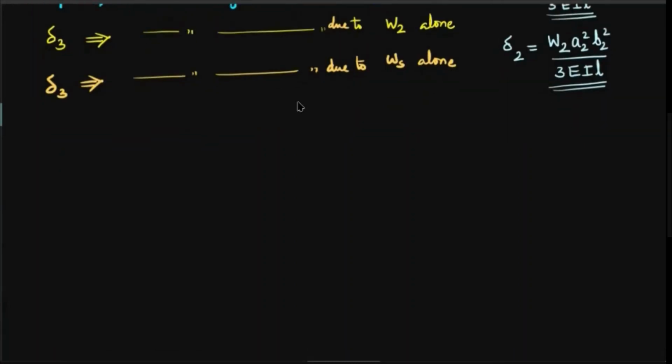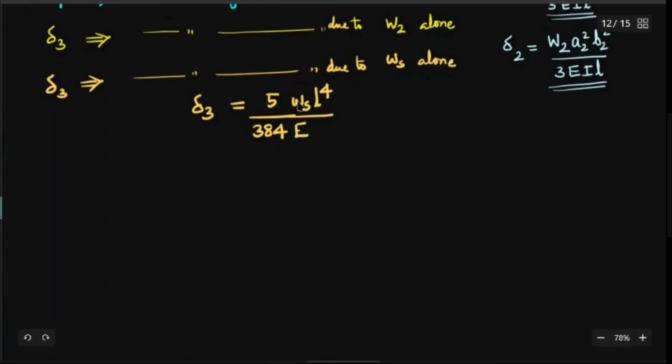And what about delta 3? You have to be very careful in delta 3 because that is due to the UDL acting all over the span. Whenever you have a UDL, which in this case is weight per unit length of the shaft, static deflection due to that will be 5 by 384. Yesterday we have discussed this. 5 by 384 into small ws into L raised to 4, that's important, divided by, in the denominator, E into I.